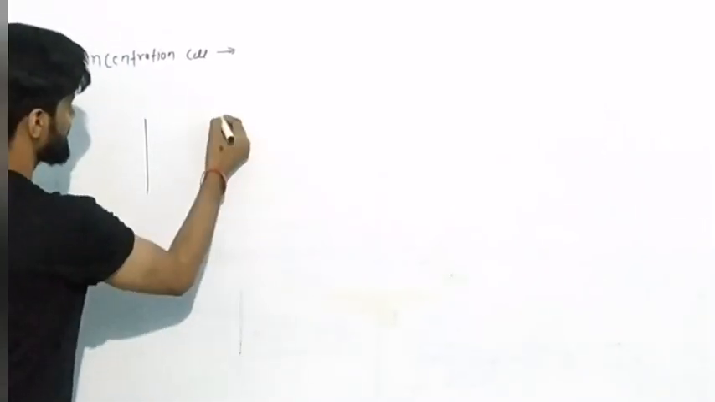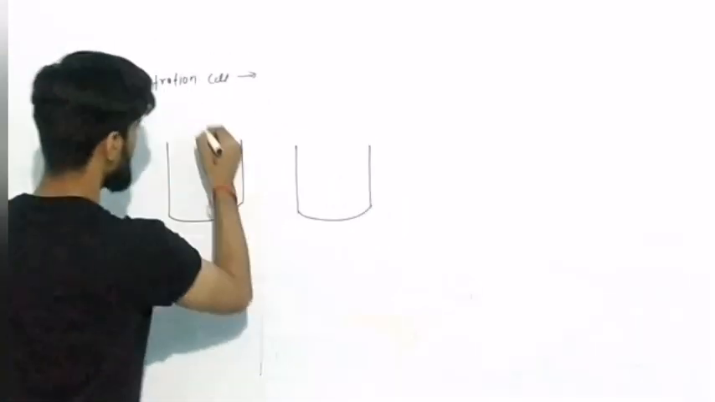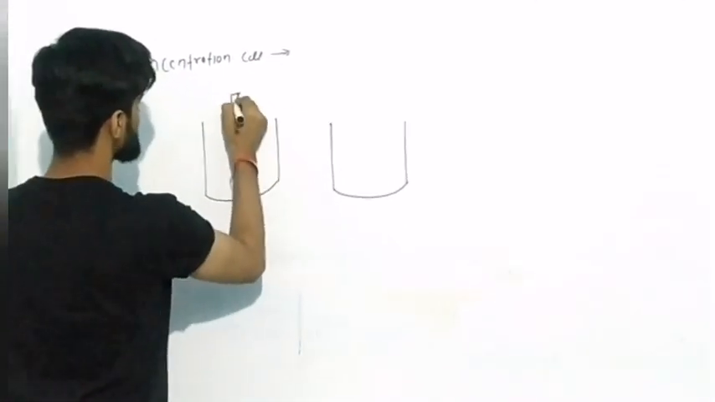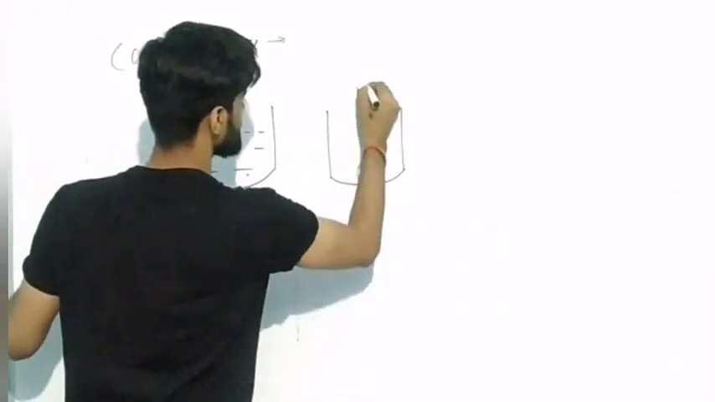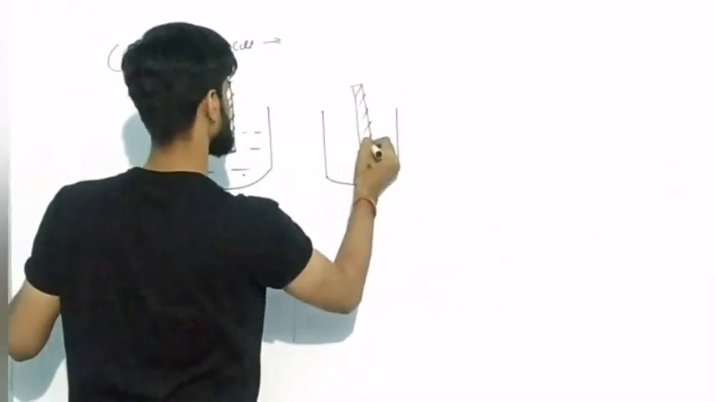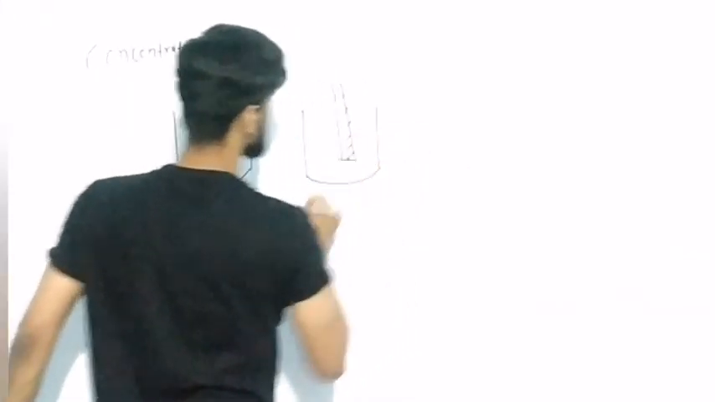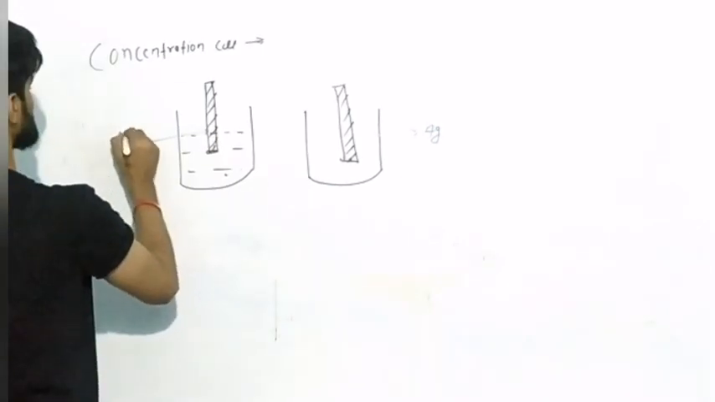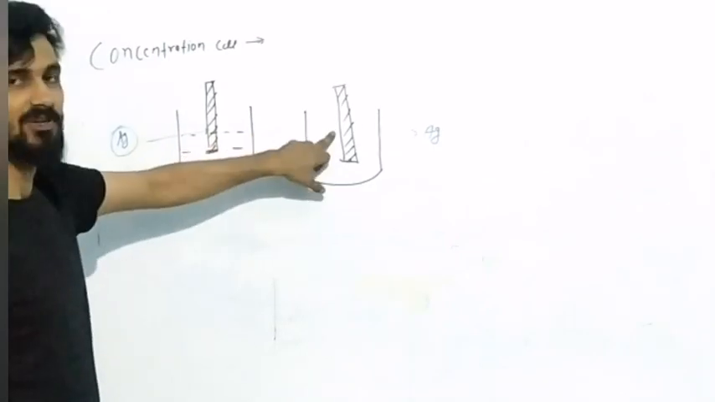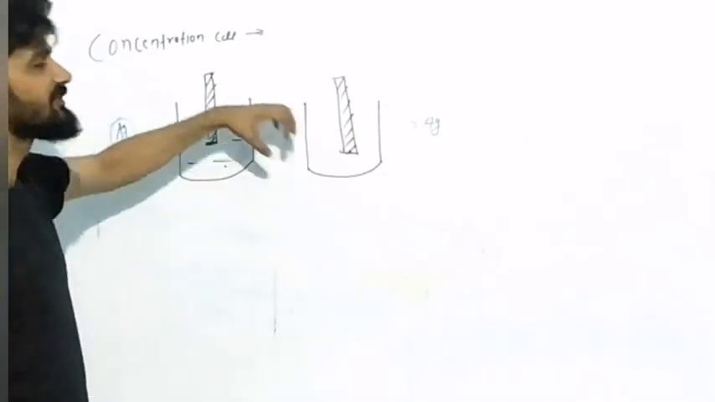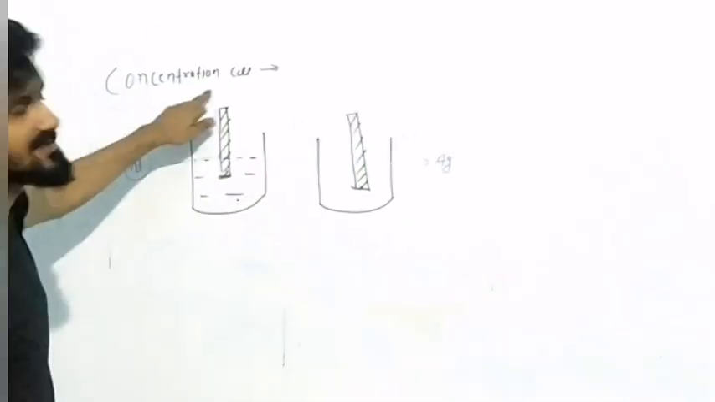I am going to make a reduction half cell and an oxidation half cell. Here I am putting Ag as a metal. Here the reduction cathode is also Ag, and the anode is also Ag. Why? Because the same type of electrode or metal is placed in different electrolytic solutions. That's why it is called the concentration cell.